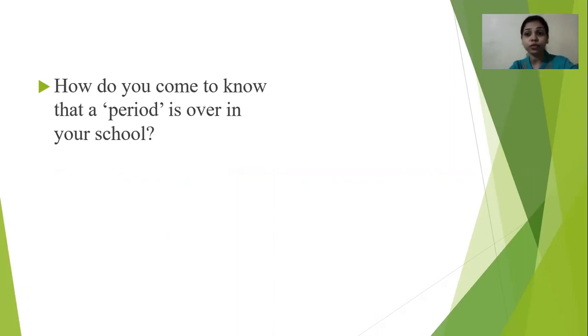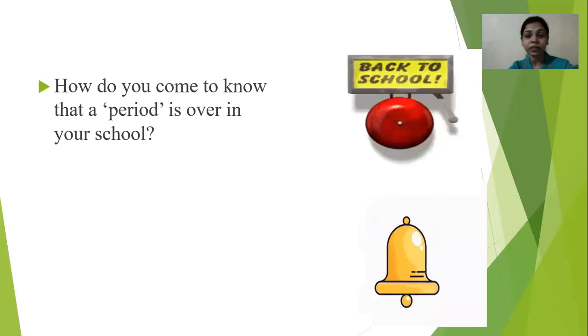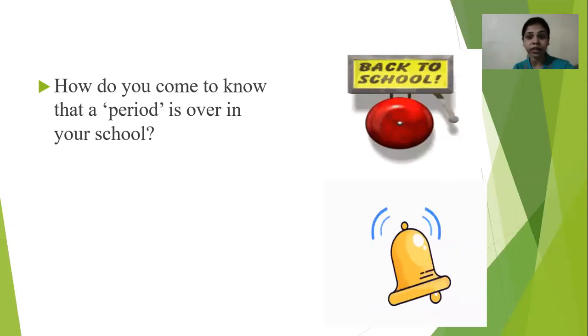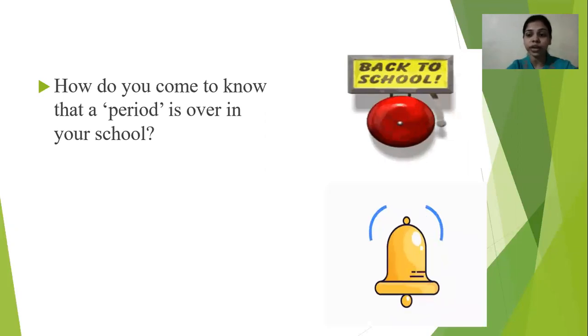But when you used to go to school, how could you know that the first period is over and the second period has started? Yes, exactly. The bell rings, right? When the bell rings, it creates a type of sound. So you can hear this sound and recognize that this period is over and another period is going on, right?